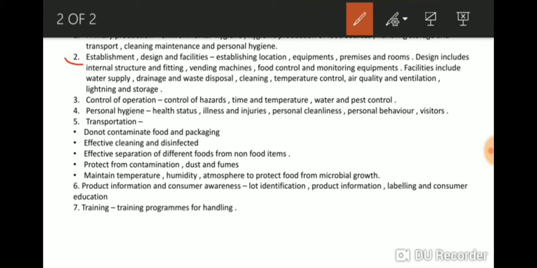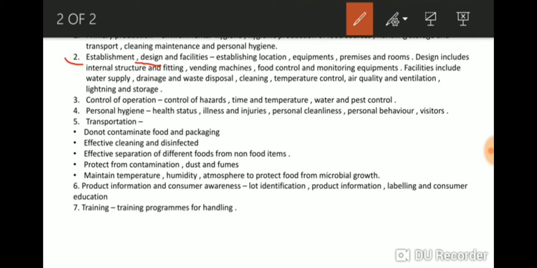The next is design. What designs are taken care of? In design, it takes care of the internal structure and the fitting of the location. Where the food is stored, what is the internal structure of that room, what is the fitting of that room. The vending machines used in food processing and food production should be correctly installed. And the next is food control and monitoring equipment, which should be taken care of. So that is the design.